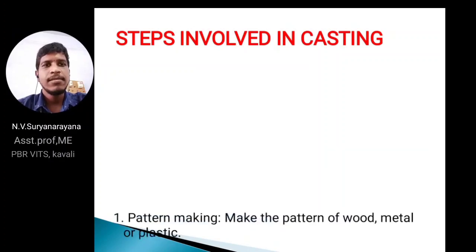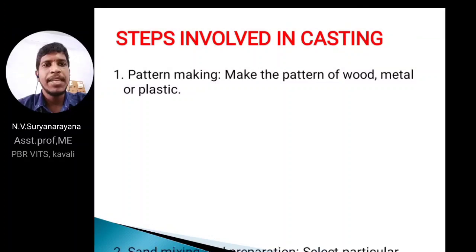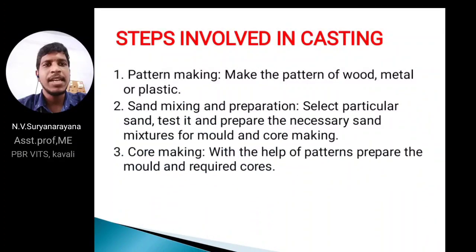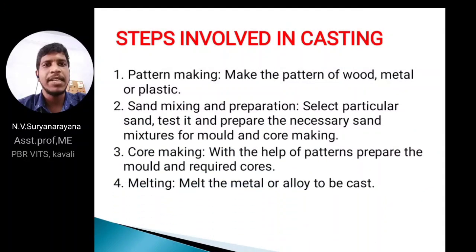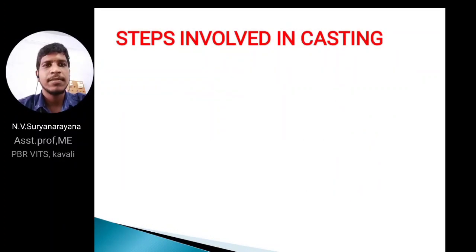Next, pattern making, sand mixing and preparation, core making and melting. These are the steps. I already explained pattern making: make the pattern from wood, metal or plastic. Sand mixing and preparation using particular sand and tests, then core making and the melting process.